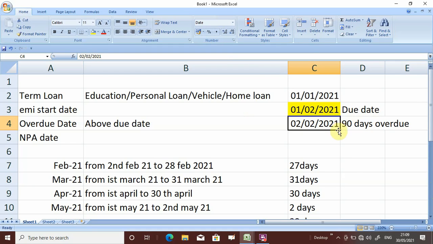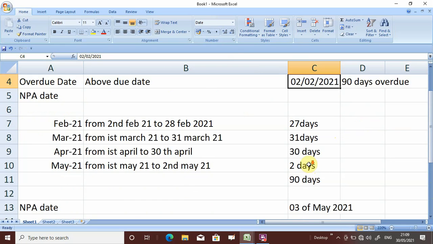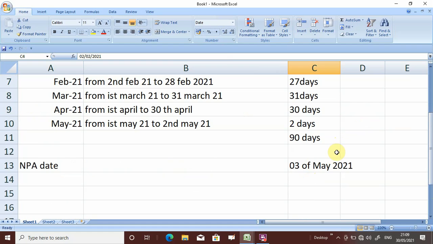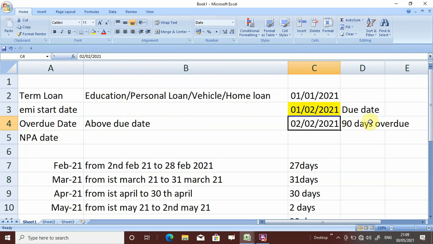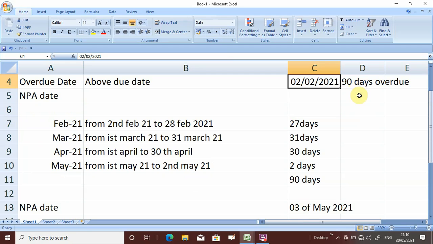Now from 2nd February, if we calculate 90 days, then it will give you the NPA calculation date. So we have to calculate the 90 days first. After 90 days, if there is no payment, if the customer has not paid, then on 91st day the account will be turned into NPA, and that date we have to calculate. So we are going to calculate from 2nd February till that 90 days. What will be the date?